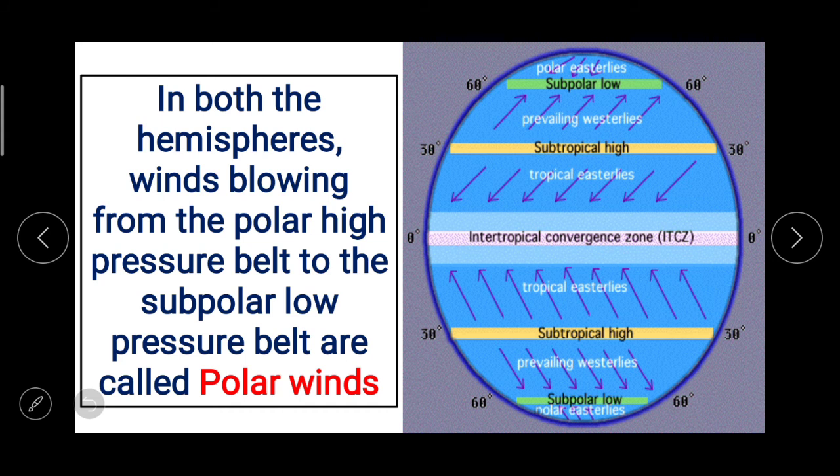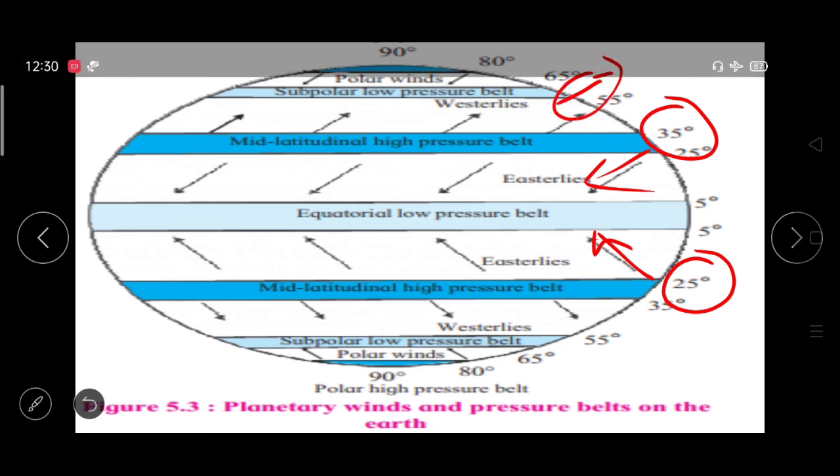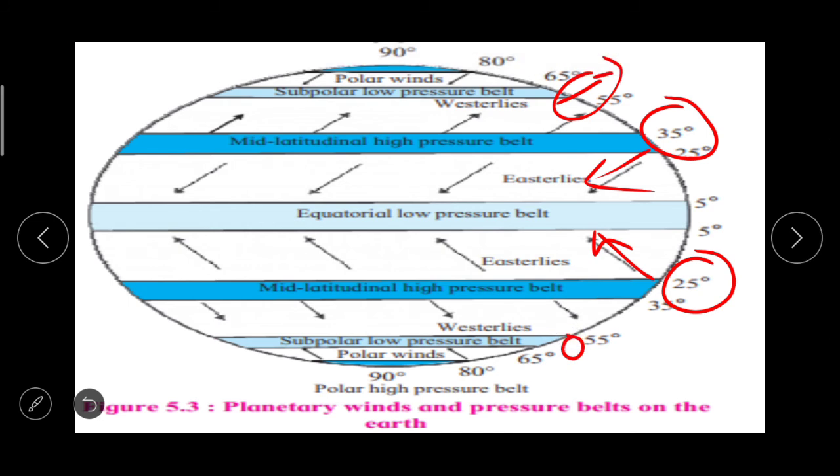And the same thing about the westerlies. In both the hemispheres, winds blow from the mid-latitudinal high pressure belt to the subpolar low pressure belt situated near 60 degree parallel. Here in between 55 and 65, here and here.